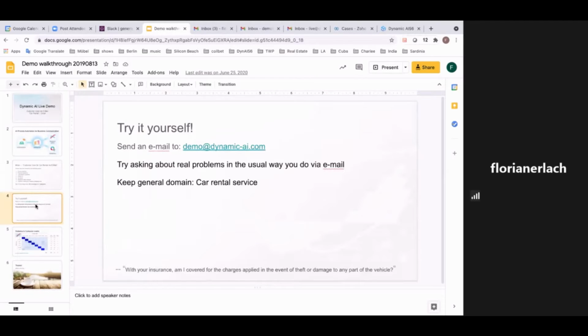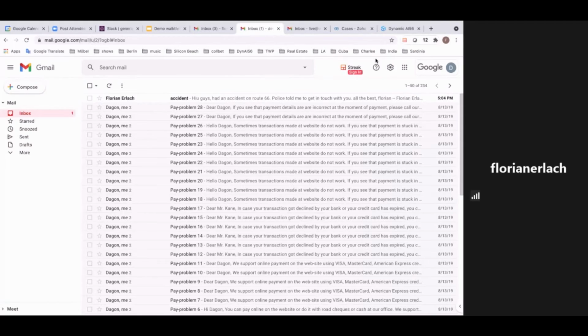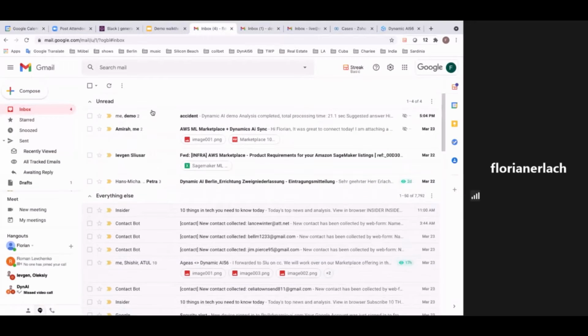That means we go to the demo at Dynamic AI. And then I want to show how it works, because everything that's prepared is based on the engine. It's not manual work. And we want to show you later how the system works and how it learns, because I think it's the most important topic. Bots, like from LivePerson or any provider, you always have to manually update the data, because it's not an engine. You need this NLP, guys. And voila.